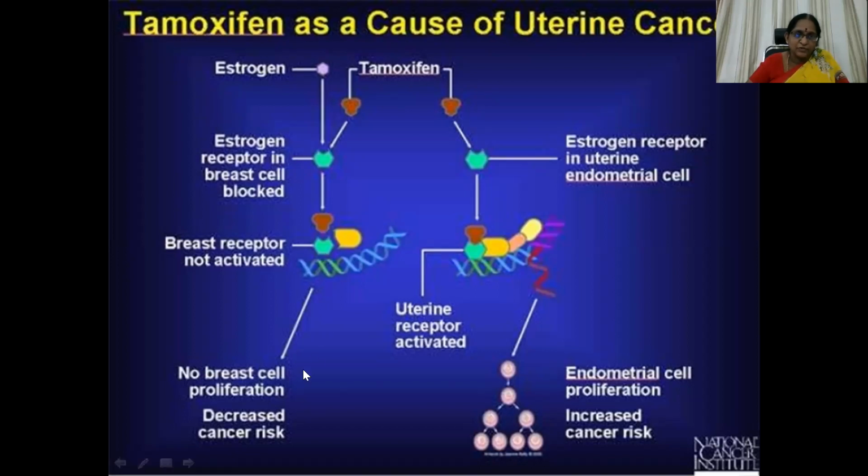So no breast cell proliferation, decreased cancer risk. Whereas tamoxifen attaches to the estrogen receptor in the uterine endometrial cell, but here the receptor gets activated, because of which endometrial cell proliferation and increased cancer risk are seen with this molecule.